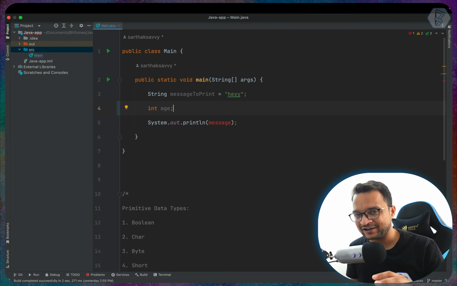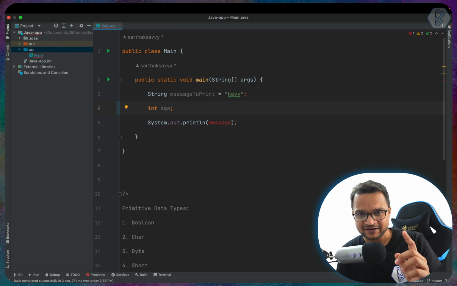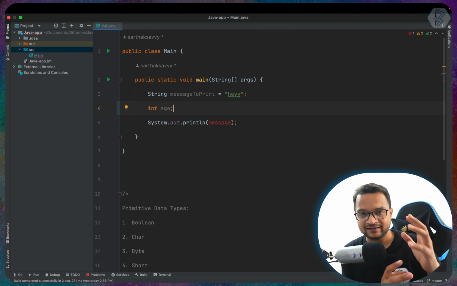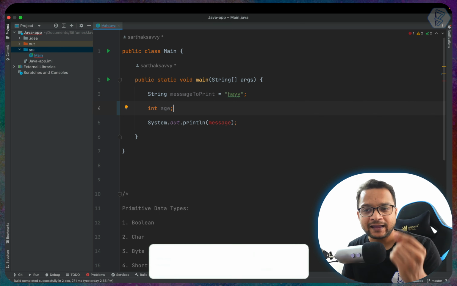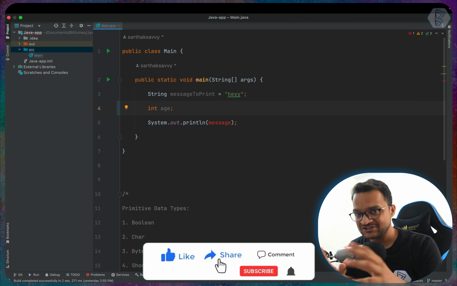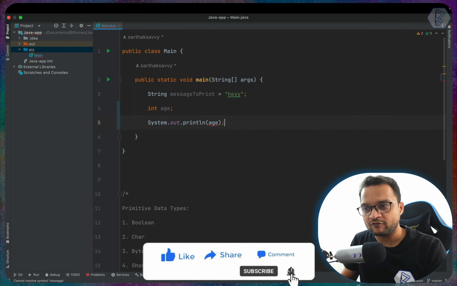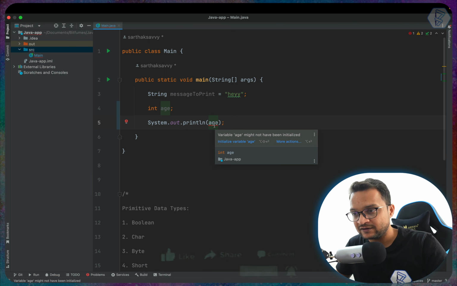But think about the real world: if a box is empty, is it really empty? No, we have something inside that. What's that? Air. So this is the physical world, but in the programming world, what do we have for the empty age integer variable? To check that, I'm going to print the value of this age variable, and we are getting an error. It says variable age might not be initialized.